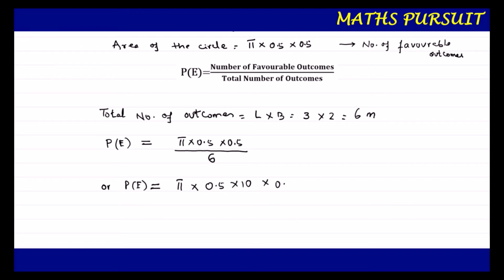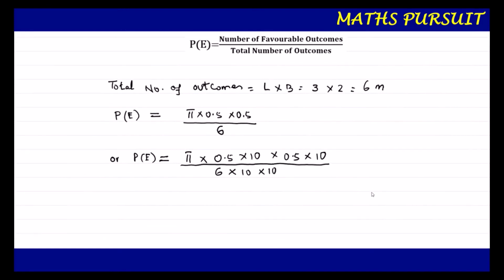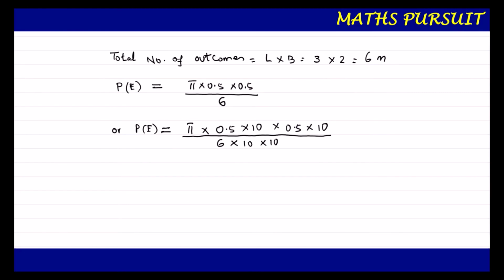Similarly 0.5 into 10 so that the decimal will be removed. So I multiplied two tens in the numerator, and I need to also do the same thing in the denominator. This is what we all know: if we do the same operation in the numerator as well as the denominator, the ultimate effect will remain the same.